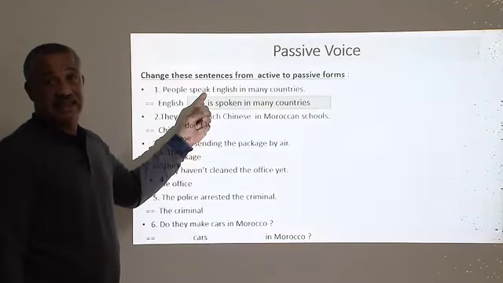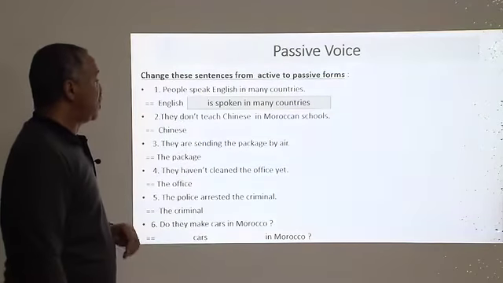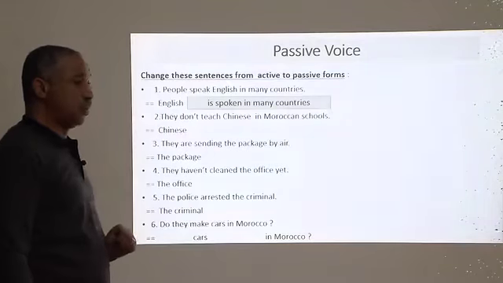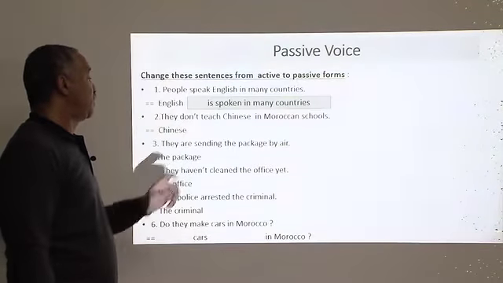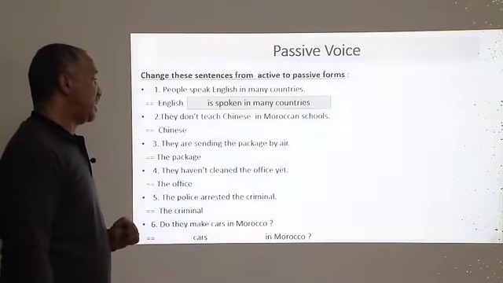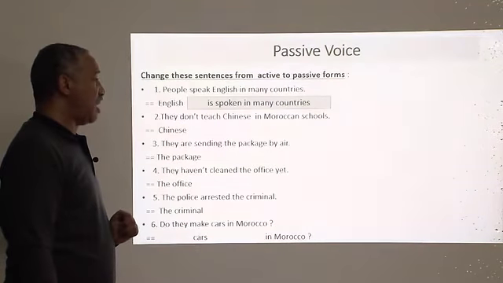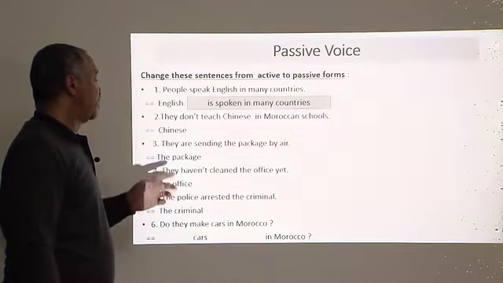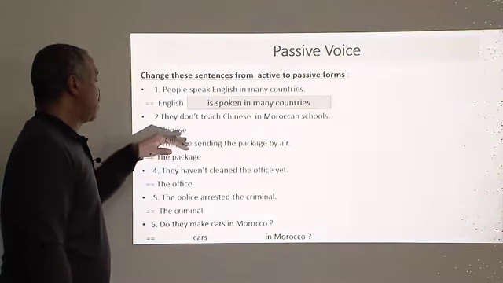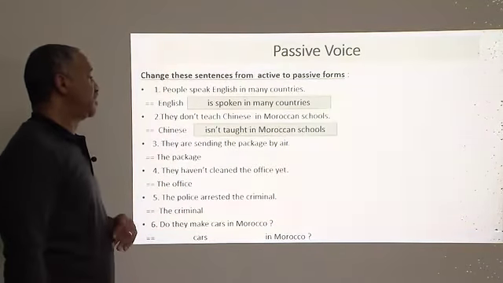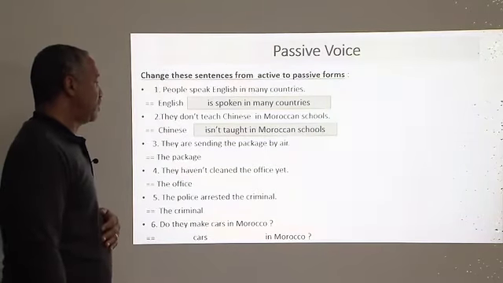Now, the past participle of the verb and to be is conjugated in the tense of the active sentence. They don't teach Chinese in Morocco. This sentence is also in the simple present, but negative. And we say then to be negative: isn't, or aren't, or am not. And then here we have Chinese, the third person. How we say: Chinese isn't taught in Moroccan schools.